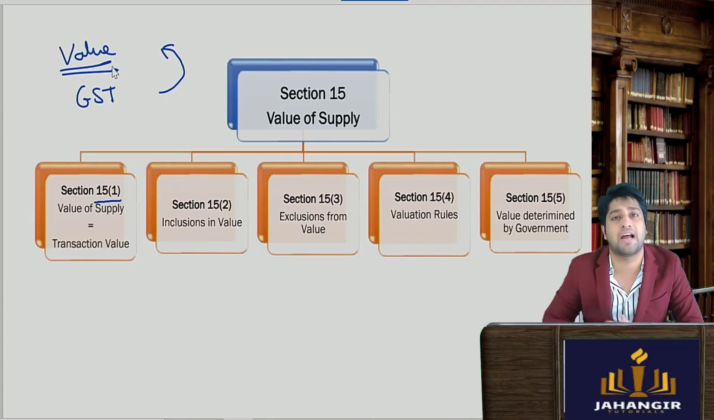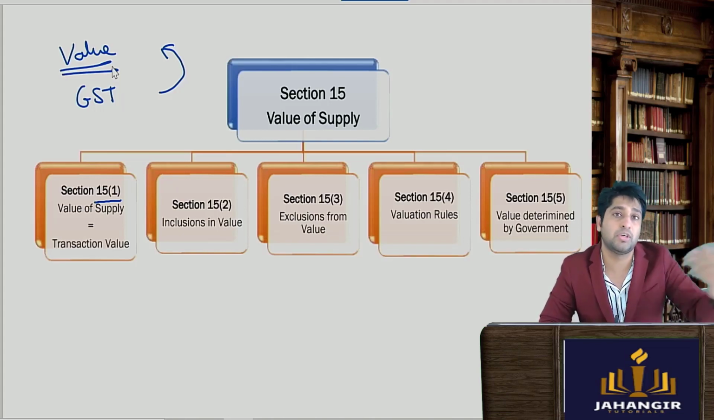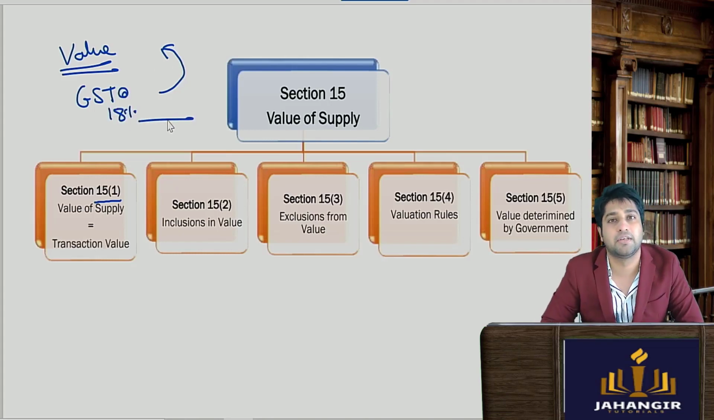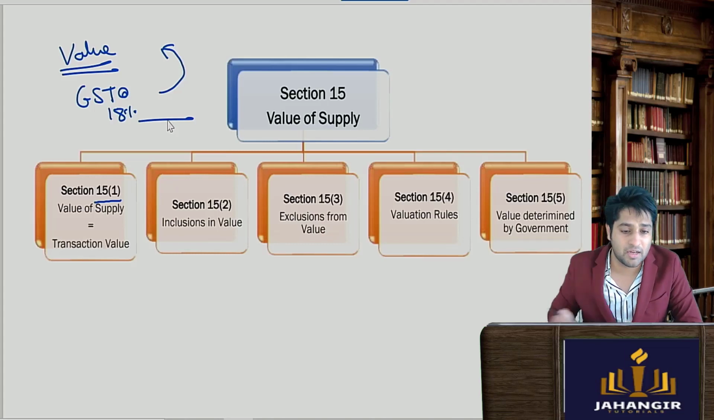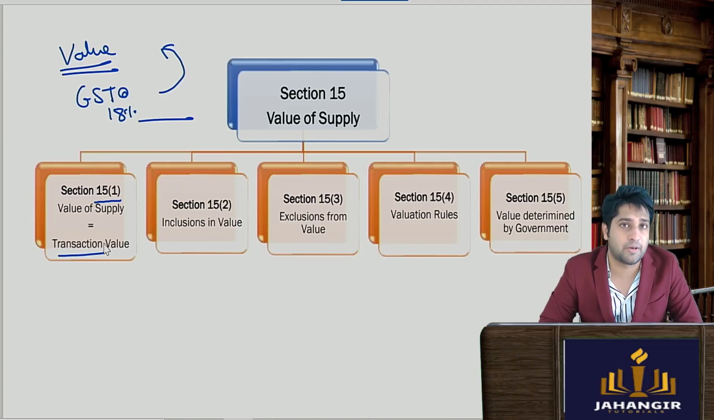And what do you mean by value? The transaction value, what amount was paid in the transaction. For example, if you go to buy a car and you pay 5 lakh rupees to the dealer, the value becomes 5 lakh, and on this amount the GST rate will be applied. So what is the value on which GST will be applied? It will be the transaction value. This is contained in section 15 subsection 1.